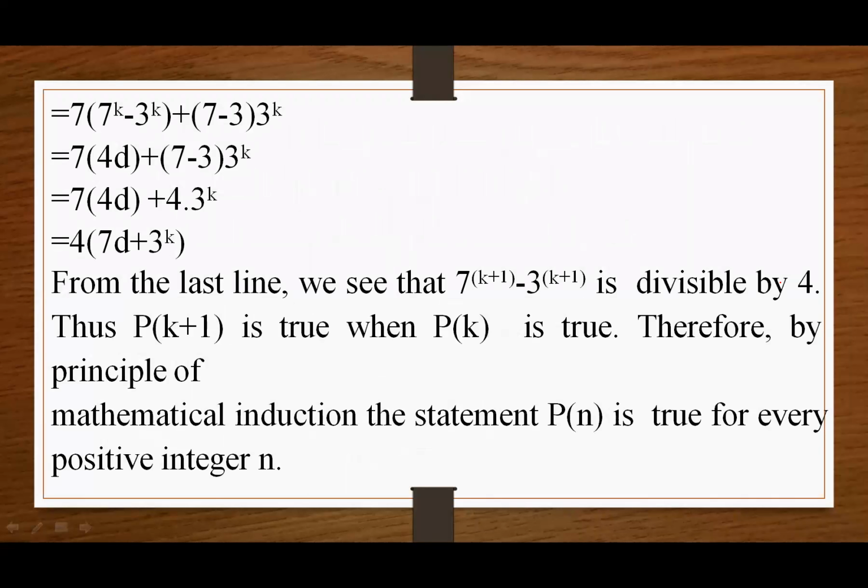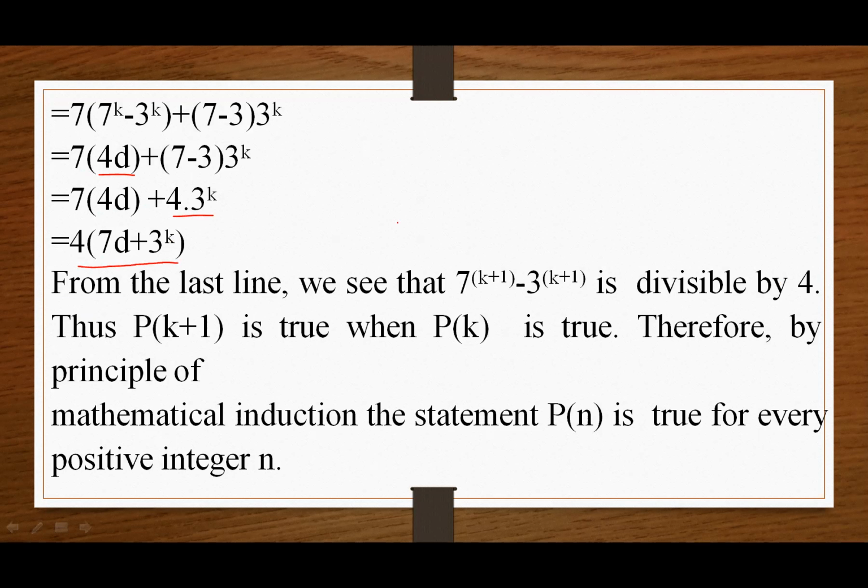7 into 7 to the power k minus 3 to the power k plus 7 minus 3 into 3 to the power k equal to 7 into 4d. Here 4d comes from the first equation, when for any integer value n we take n equal to k. Plus 7 minus 3 into 3 to the power k equal to 7 into 4d plus 4 into 3 to the power k